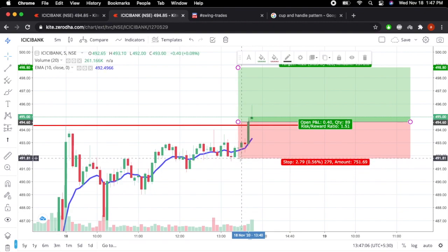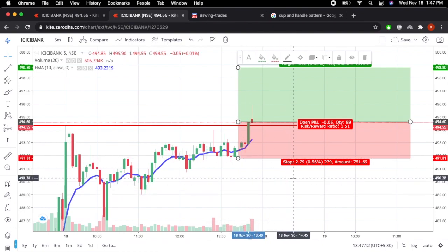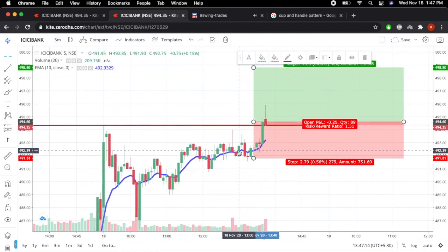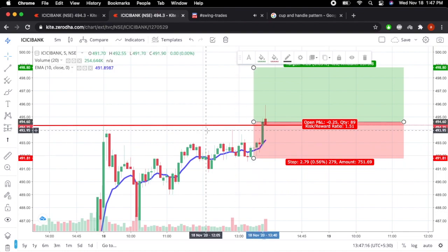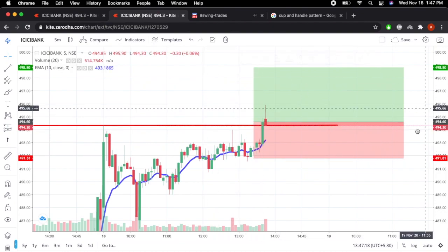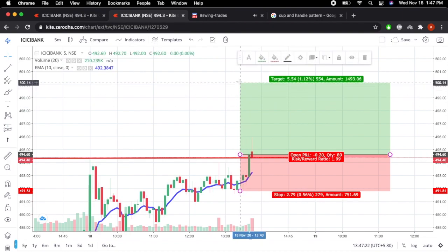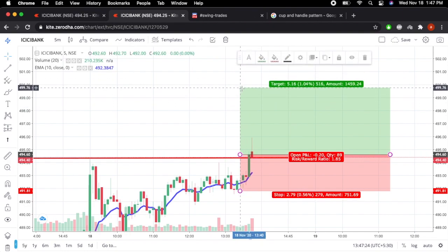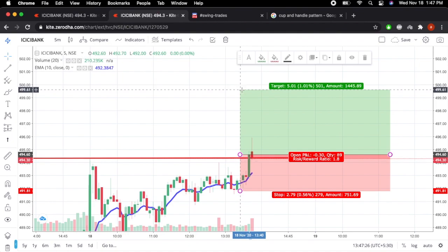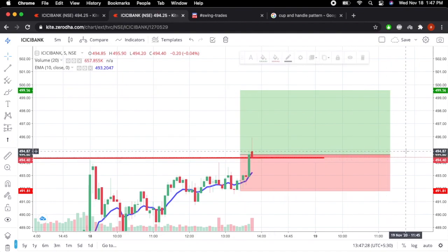So this was my entry, around this line. This line is my entry part. I'm expecting the stock to give me a 1% target because there's no nearby resistance. So what I'll be doing is booking my profits at 0.5%, and letting the rest of my quantities trail to take 1%. That's what I'm planning to do.